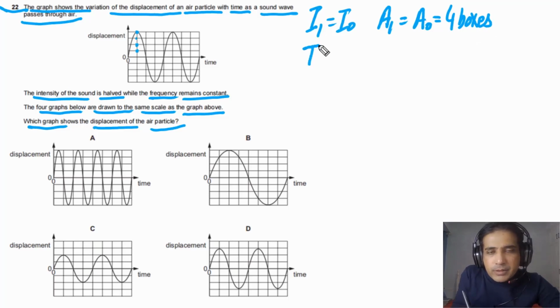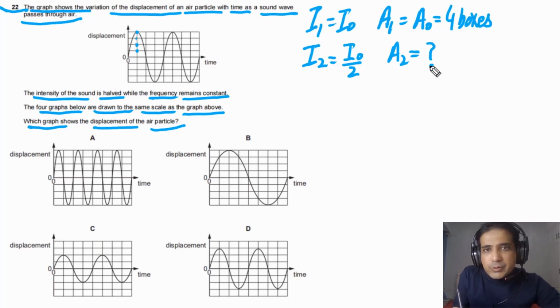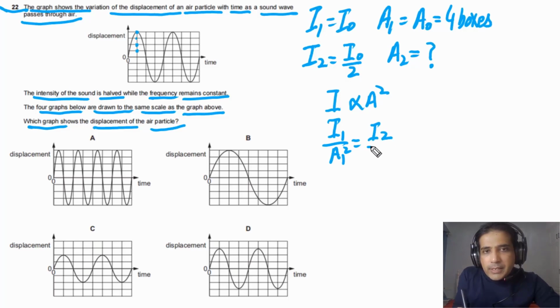We can also assume the second intensity, or we can say the final intensity I2, is equal to I0 by 2. So we can find out the value of the final amplitude. We also understand intensity is directly proportional to amplitude square. So we can simply say I1 over A1 square will be equal to I2 over A2 square. In this case, we need to find out A2, so we can rearrange this one.